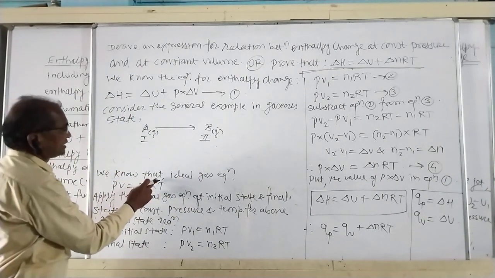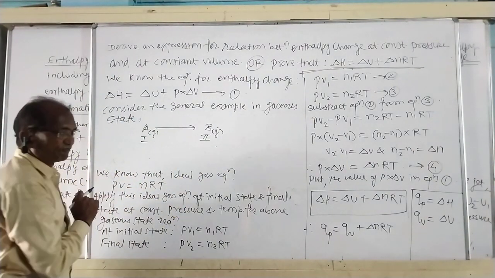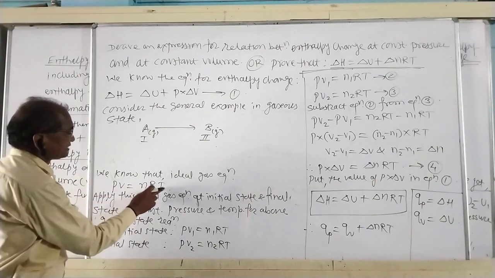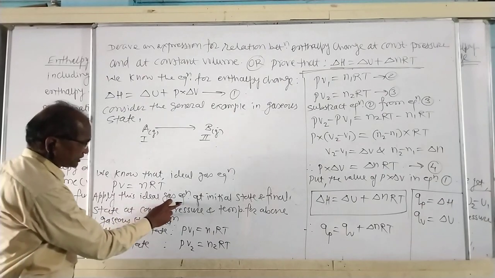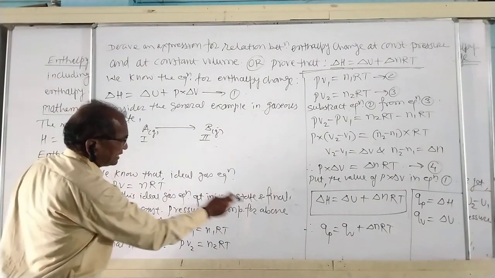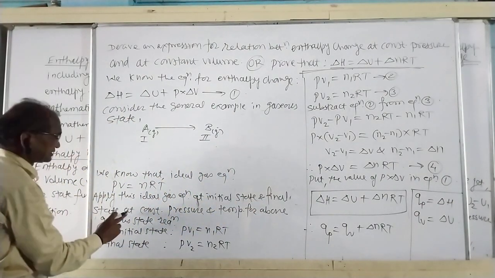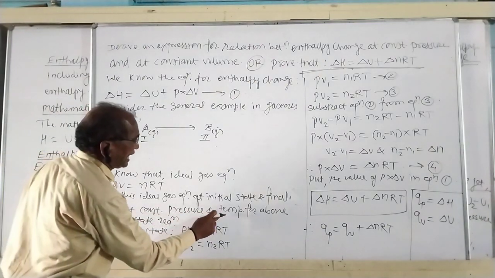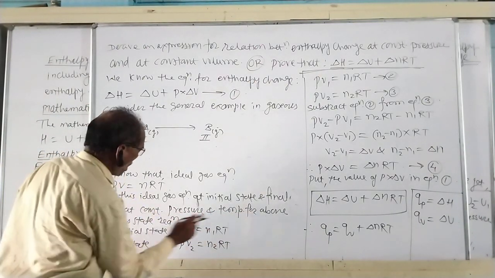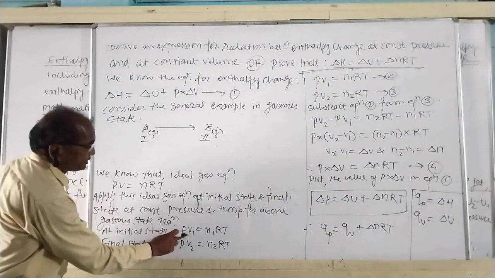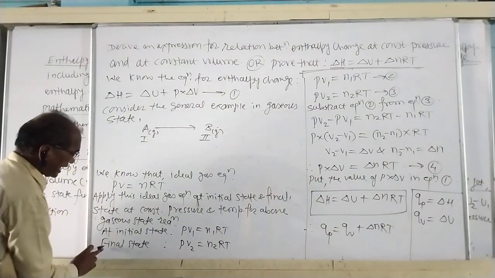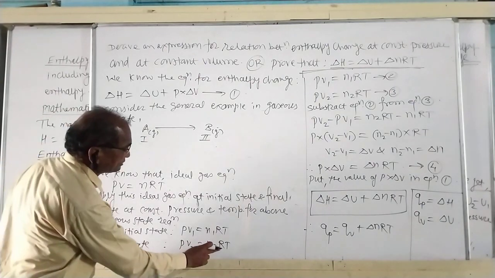We know the ideal gas equation, PV is equal to nRT. Apply this equation at initial state and at final state at constant pressure and temperature for the above gaseous reaction. At initial state, PV1 is equal to n1RT and final state PV2 is equal to n2RT.